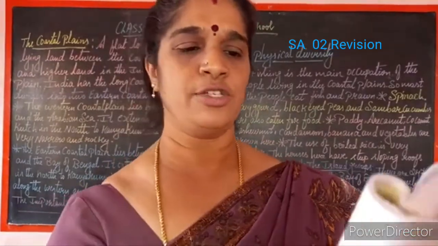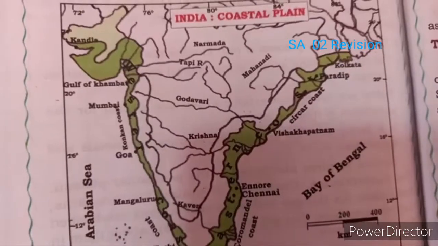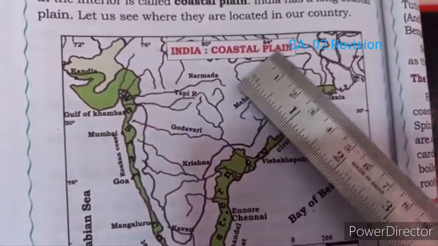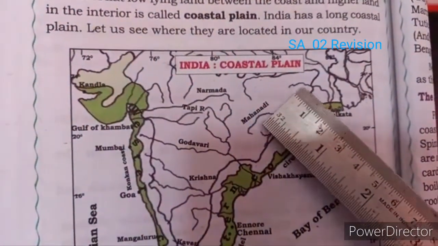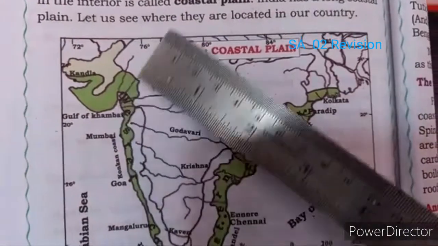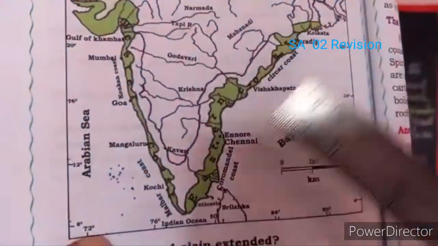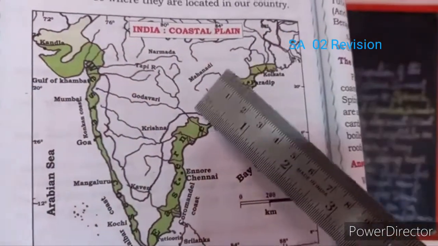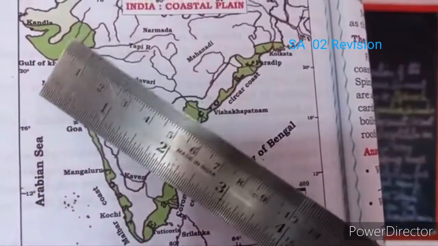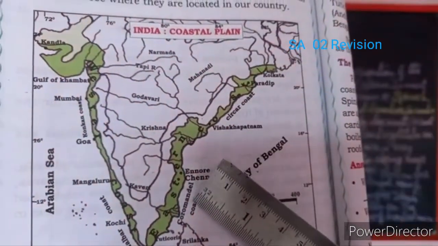Okay, children, I will show you the map now. So you can see this India coastal plain here, children. If you have the textbook, it will be better. You can understand by seeing this. You can see both the sides here. See children, this is Western Ghats, this green part, and this is the Eastern Ghats. So here comes the Western coastal plain and here comes the Eastern coastal plain.